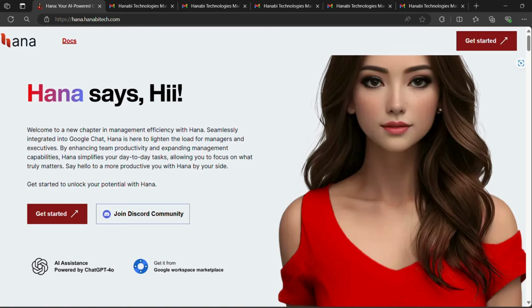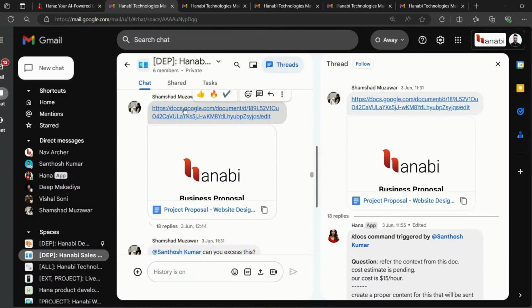So let's move on to our first example. Here you can see Shamshad Muzawar has shared a document, the business proposal document that we got from our client who wanted to develop a business website. In this doc, he shared all the requirements for the website, and to provide a proper response to this business proposal, we took the help of Hana to scan the document and provide the asked answer.